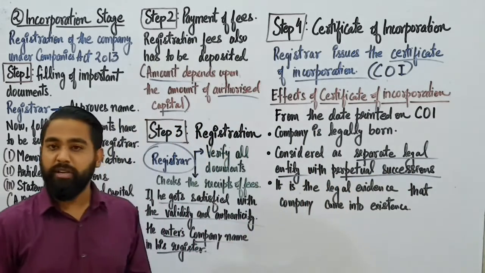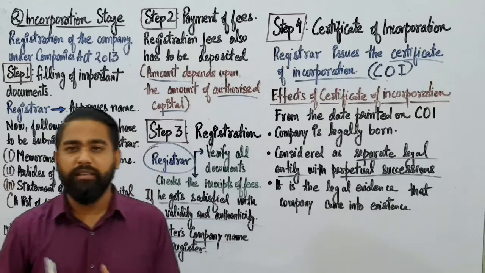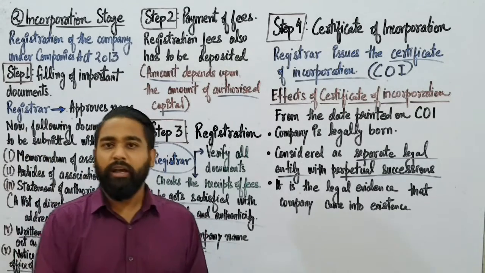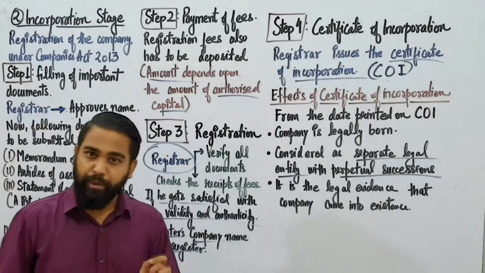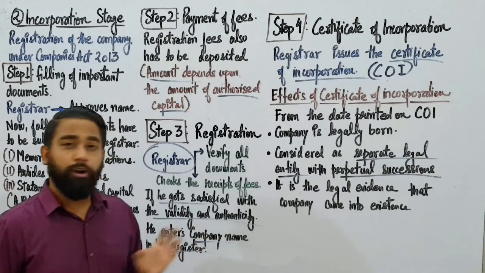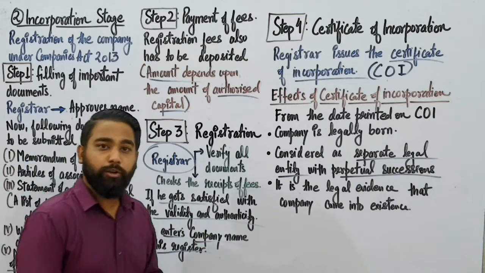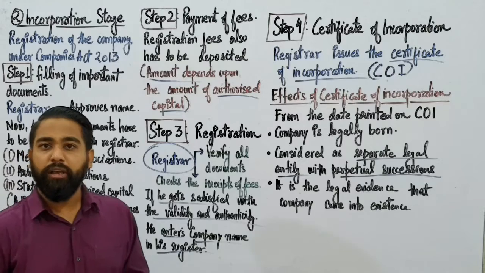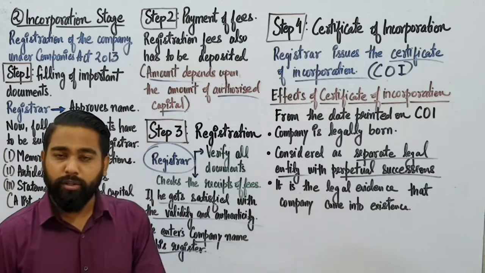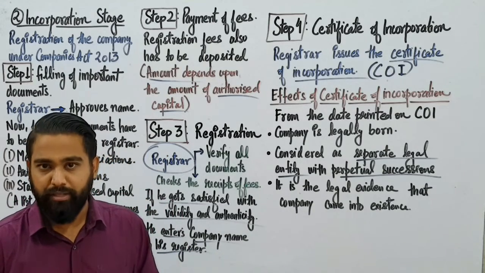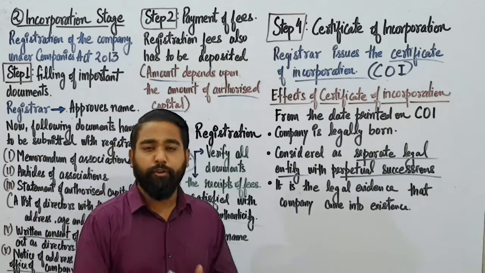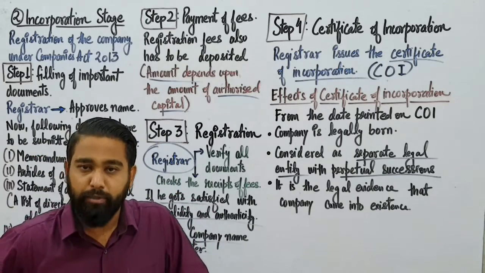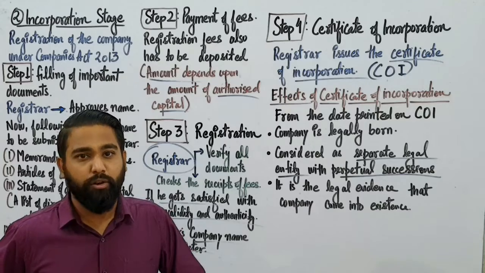Perpetual succession means that no matter if the owner dies, someone else can take over the company and the company will live forever. I already told you the only way to dissolve the company is that the proper procedure for winding up must take place. Only then can your company be dissolved.